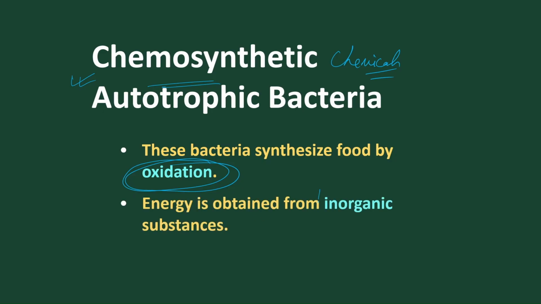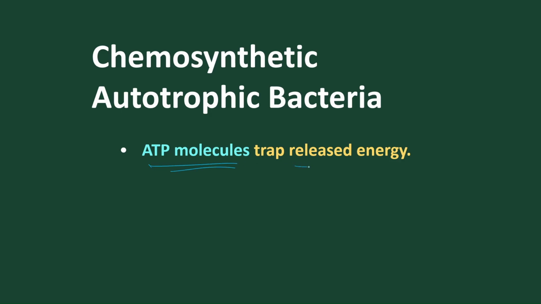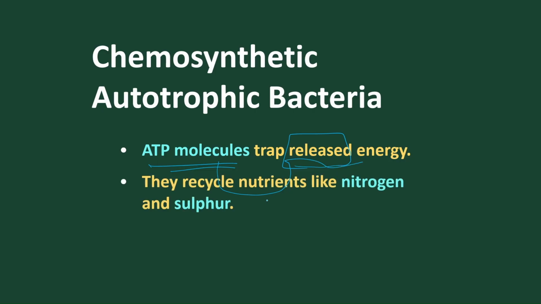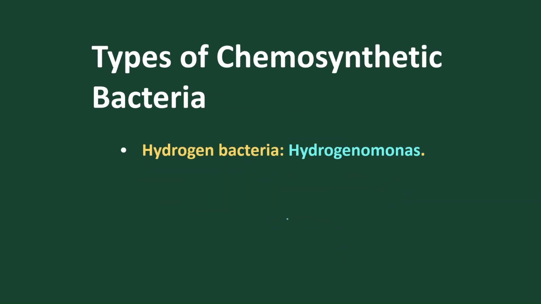And the energy is obtained from inorganic substances for the oxidation process. Light is not the source of energy, but chemicals are the source of energy. ATP molecules trap the released energy and they recycle the nutrients into nitrogen and sulfur. So we call them nitrogen chemosynthetic bacteria or sulfur chemosynthetic bacteria. They help in recycling iron, they help in recycling sulfur.